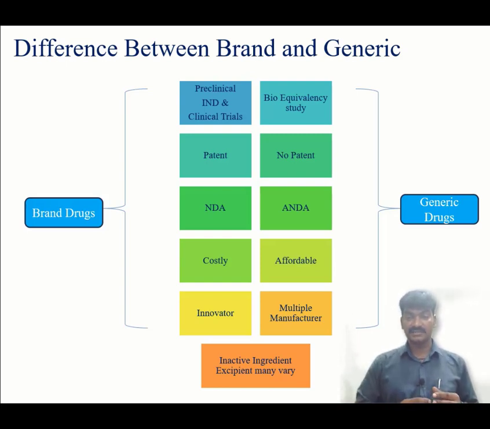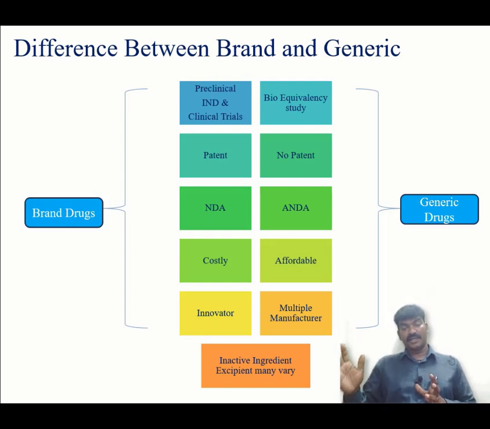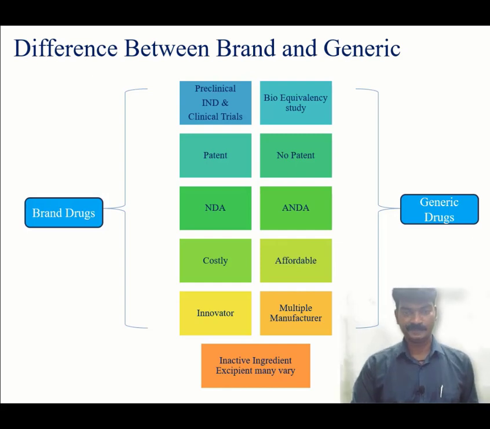And here, since they have invested their time and crores of money, for clinical trials and for every reason, their product cost would be very high. Whereas in this one, if you just see, the cost would be very affordable and minimal. They are commonly called innovator drugs. The innovator owns the right, and they are the only ones who can manufacture the drug product till the patent expires. Here, once the patent expires, any manufacturer can come in and formulate. With regulatory grant and approval, they can start manufacturing the drug product. Inactive ingredients and excipients may vary.